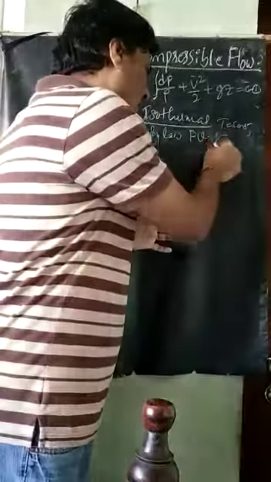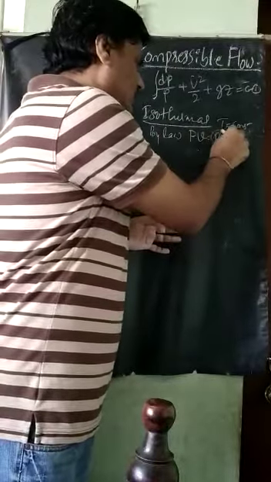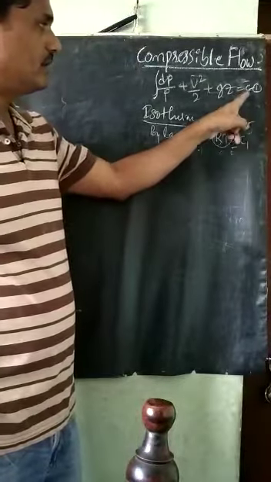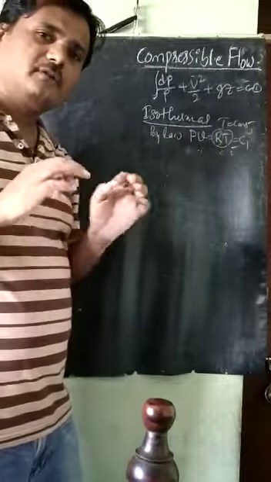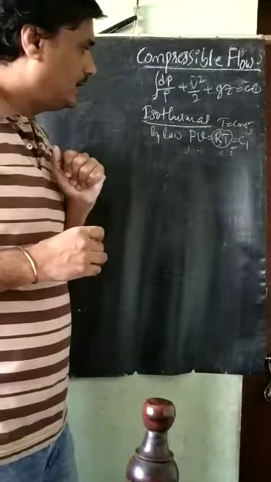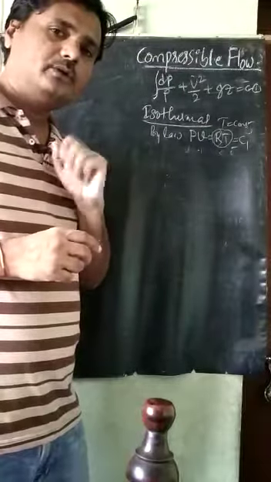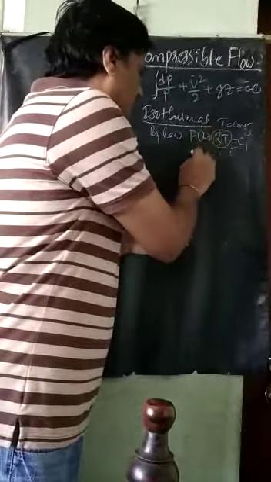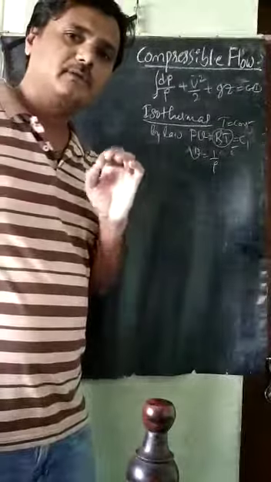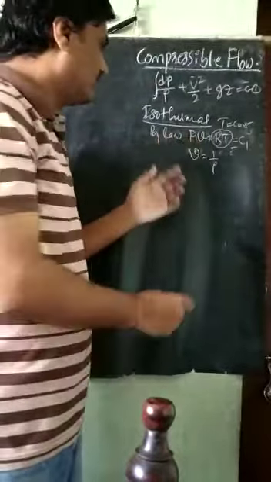Where R is a constant, and for the isothermal process T is also constant. Total this becomes a constant; we will call it C1. Why C1? Because we have taken C already. Just to differentiate, I am taking C1 in this case. Next, I will simplify. We know this is the specific volume, equal to 1 by rho, because specific volume is the reciprocal of the density. Just I will modify this relation.